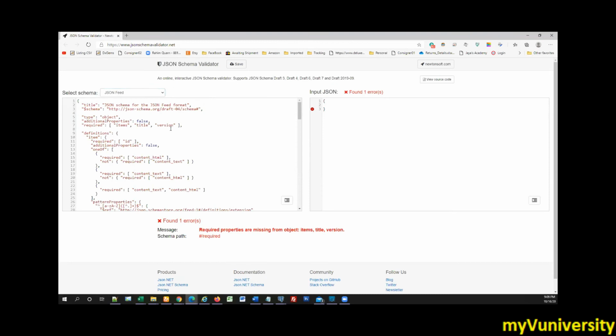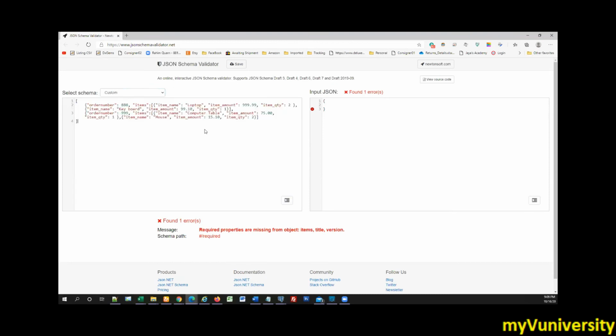JSON validator. I got one: JSONlint.com. Let me see it. Yeah, so there is JSONlint.com. I'm just sending you the link. So there is this site, JSONlint.com, not schema validator.